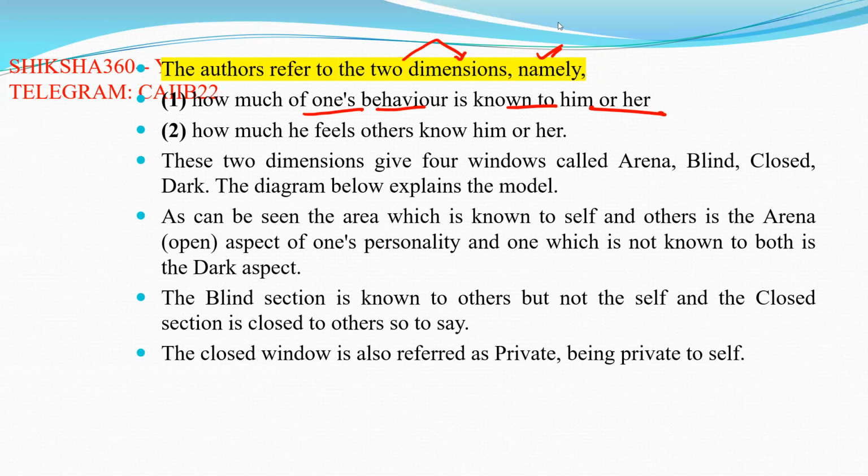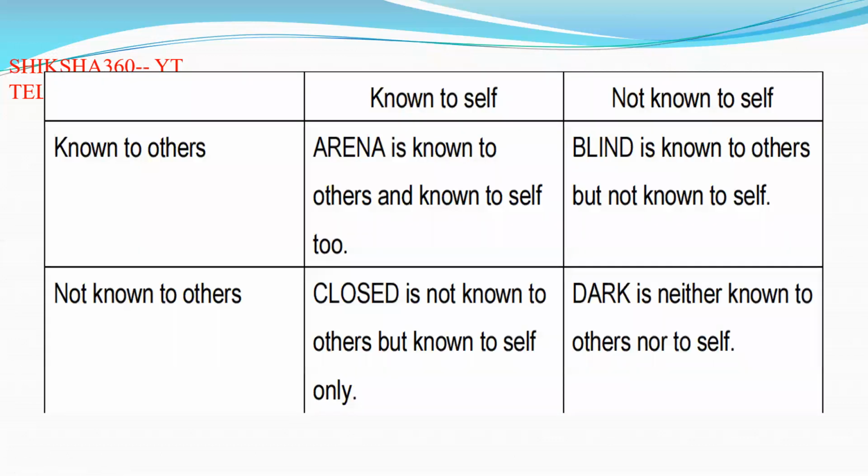These two dimensions give four windows, A, B, C, D. A for arena, also sometimes known as open, B for blind, C for closed, and D for dark. The diagram below explains that model.